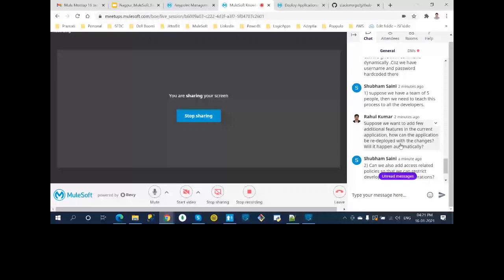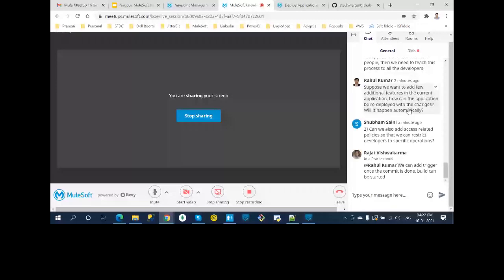Suppose we want to add a few additional features in the current application. How can the application be redeployed with the changes? Will it happen automatically? Once you push your code to the repository, I'll show you that. Okay, I'll answer this question. Okay, Rahul, I'll answer that question. We'll change the code and we'll see whether it's happening automatically or not.